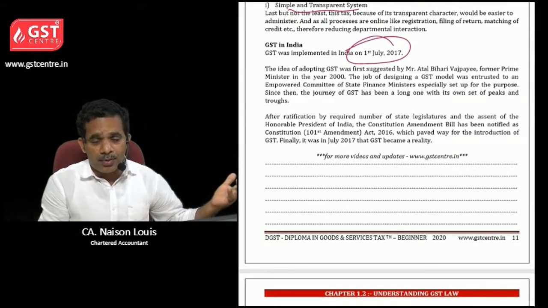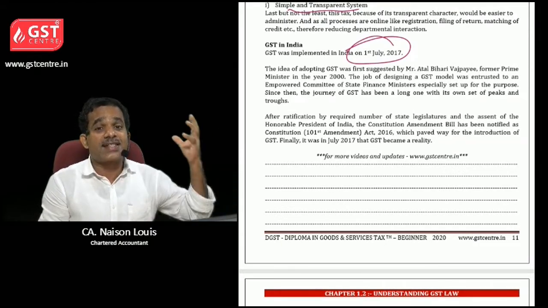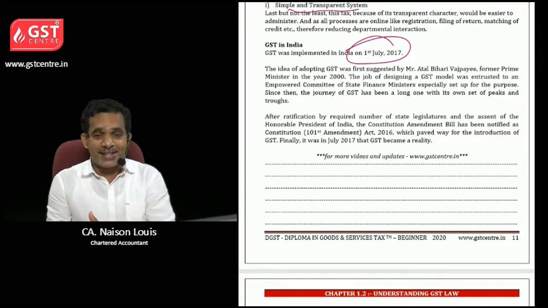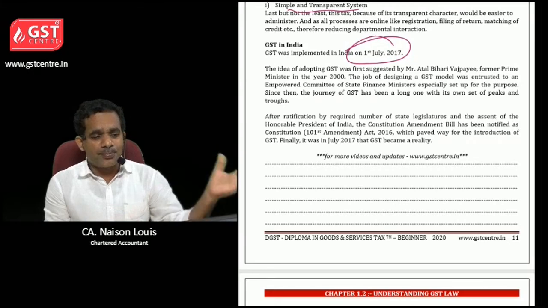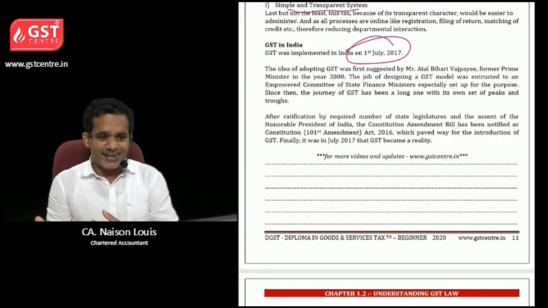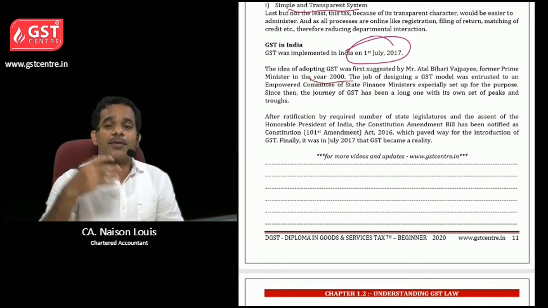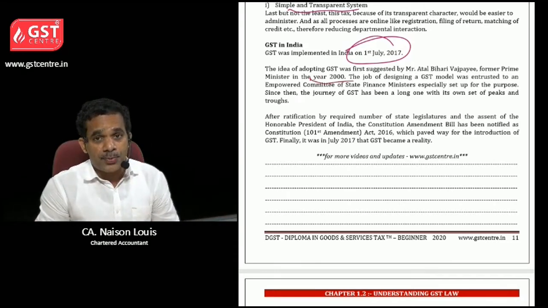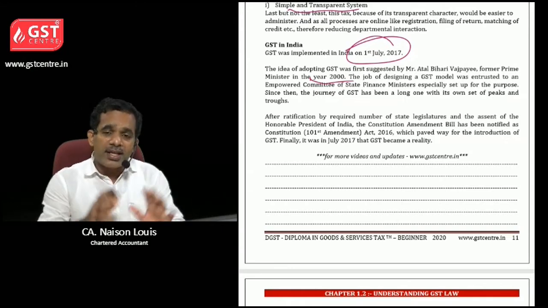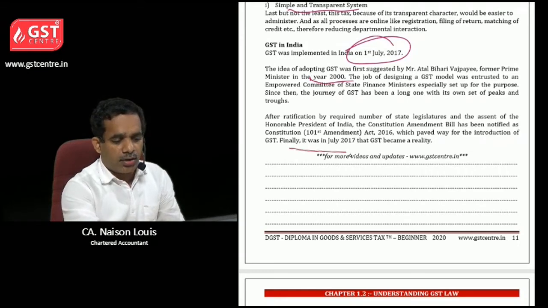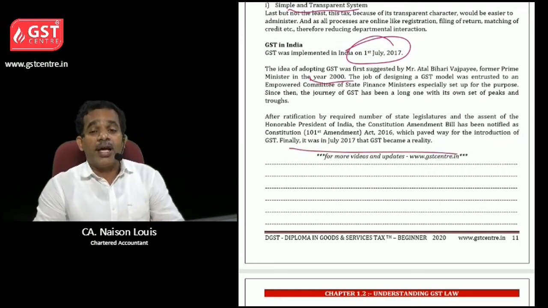The period before implementation of GST is called pre-GST scenario, and after GST it is post-GST scenario. The discussion was started in 2000 by Mr. Atal Bihari Vajpayee, our honorable previous Prime Minister of India, and various committees, decisions, everything was there. And again it was implemented on July 2017.